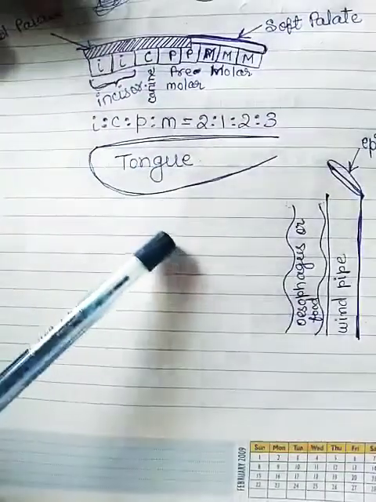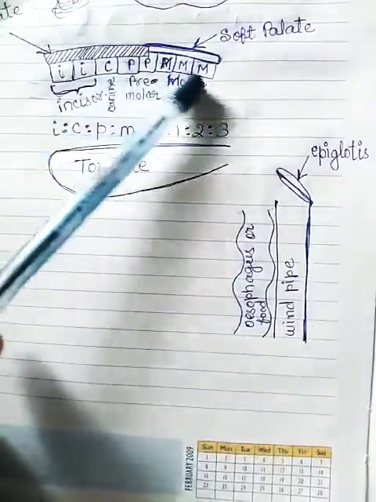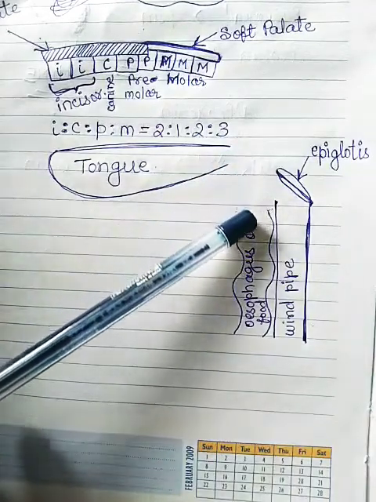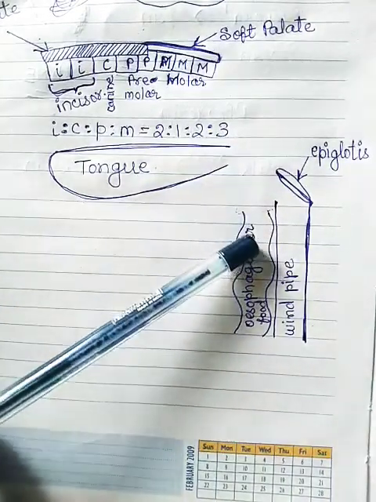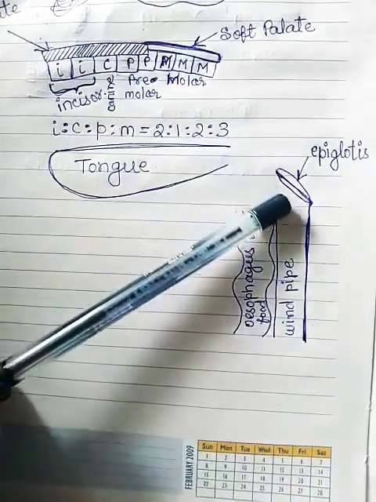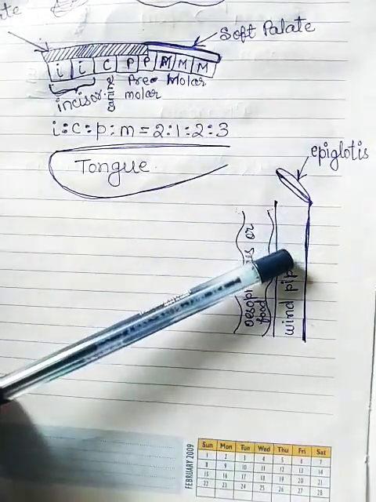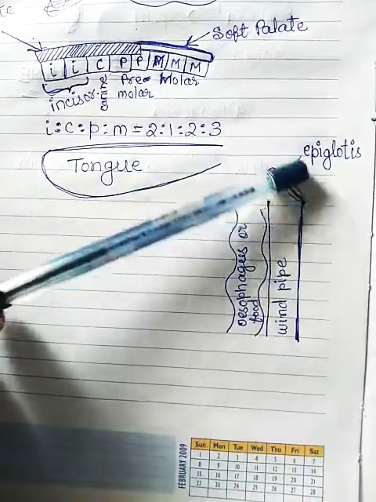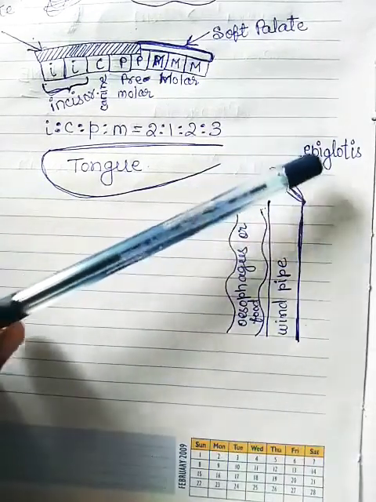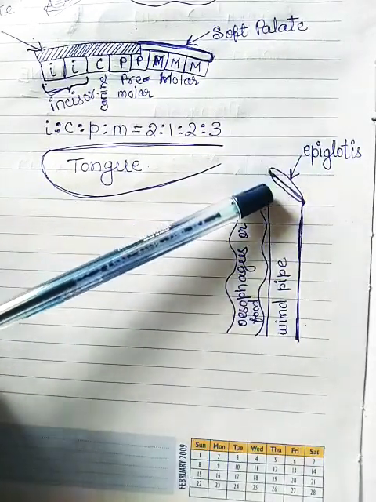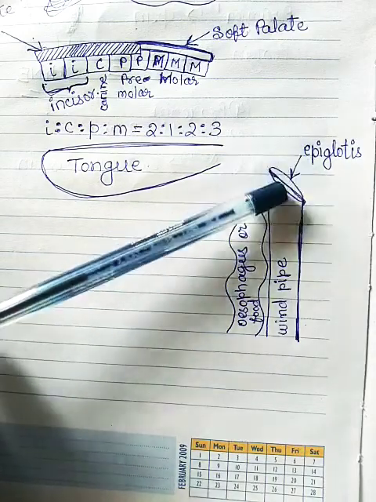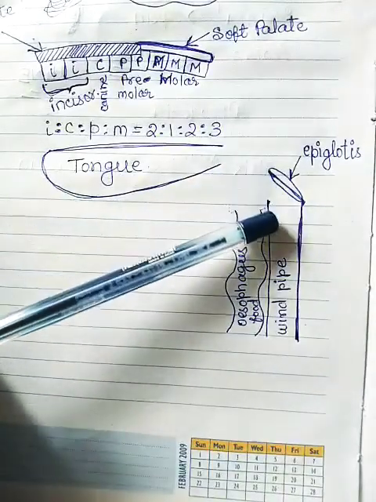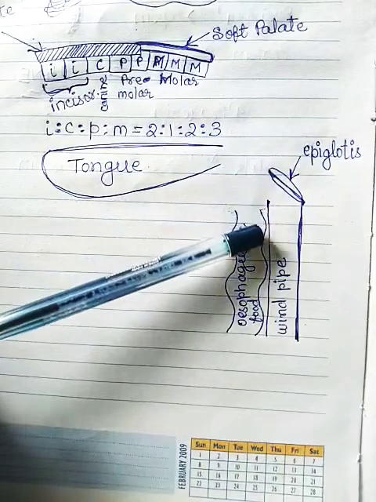When the food is masticated and mixed with saliva, it has become bolus. This bolus is pushed into the oesophagus, which is known as food pipe. But there is a possibility that the food can go inside the windpipe also. So how is it prevented? The food is prevented from going into the windpipe by a leaf-like structure or a cap known as epiglottis. This epiglottis closes the windpipe whenever we swallow the food. The time we swallow the food, the windpipe gets closed, and the food goes to the oesophagus.